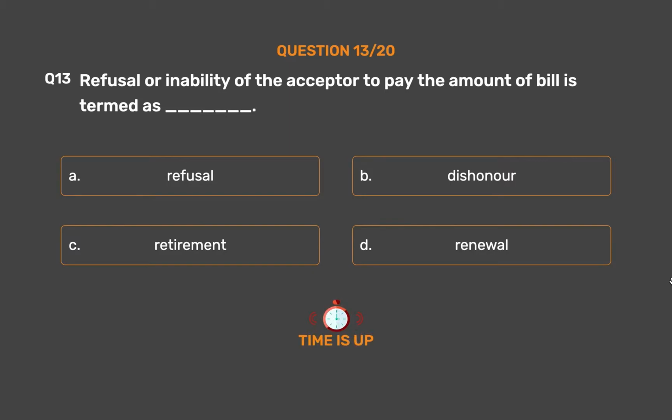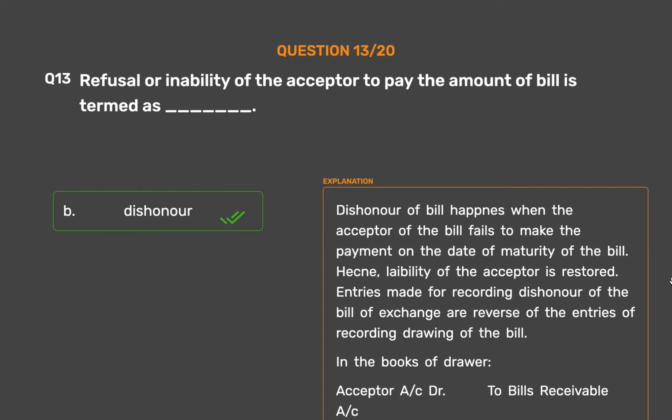The correct answer is option B, dishonor. Dishonor of bill happens when the acceptor of the bill fails to make the payment on the date of maturity of the bill. Hence, liability of the acceptor is restored.